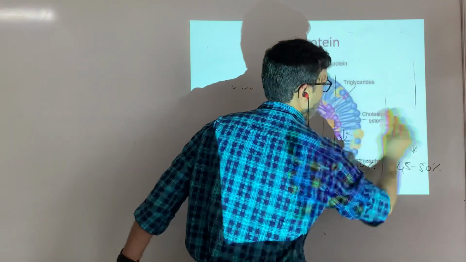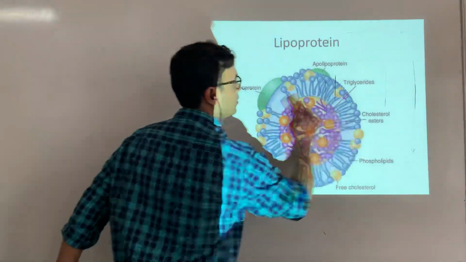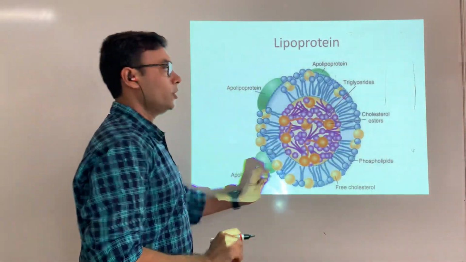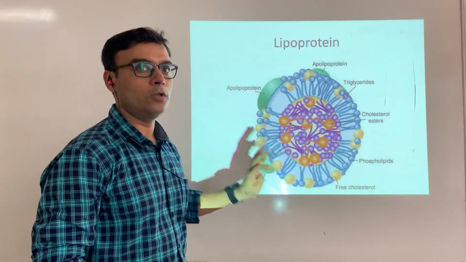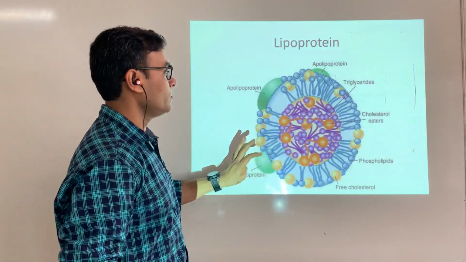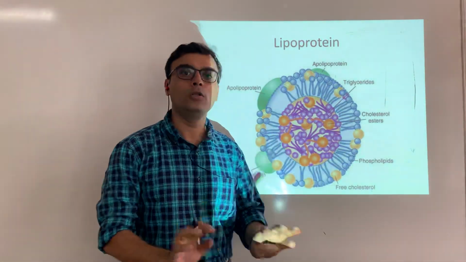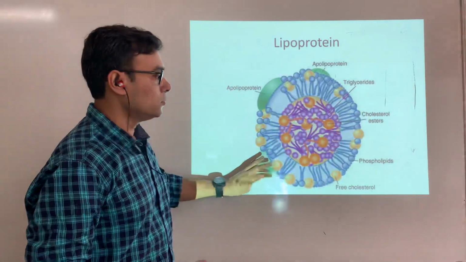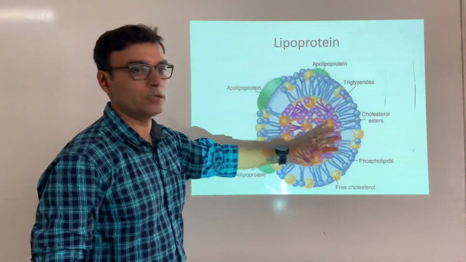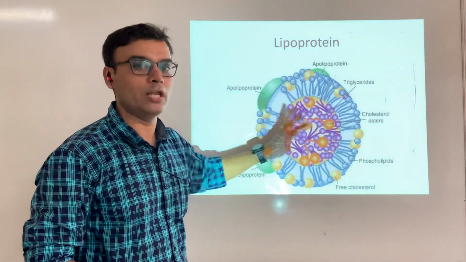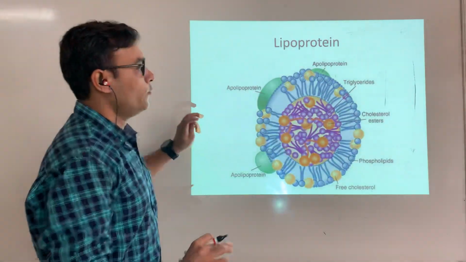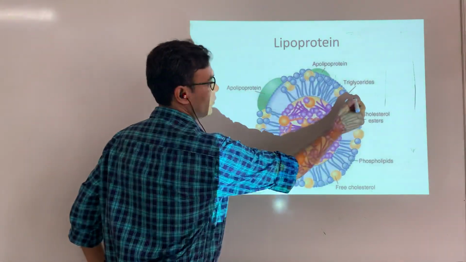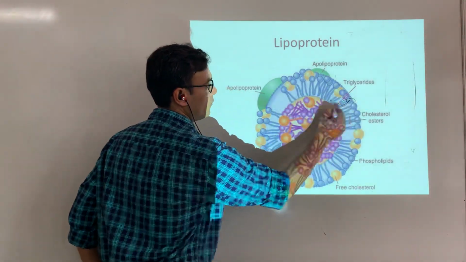When we talk about the structure of the lipoprotein, the structure is almost the same. All the lipoproteins have the same structure. The difference is only in the concentration of the components. Whatever components you have noticed here always remain the same in each and every lipoprotein. On the peripheral part there are so many phospholipids. Here you can see these are the phospholipids.